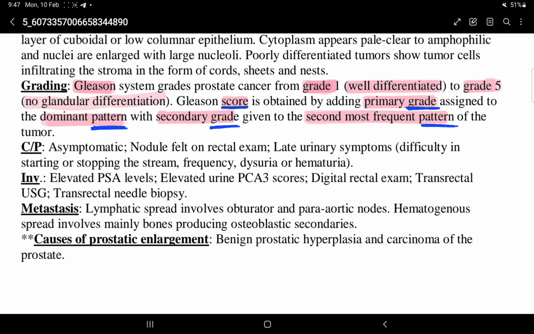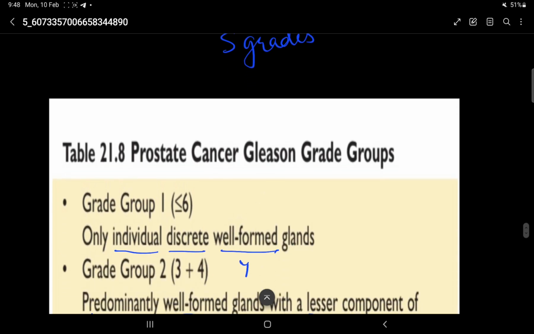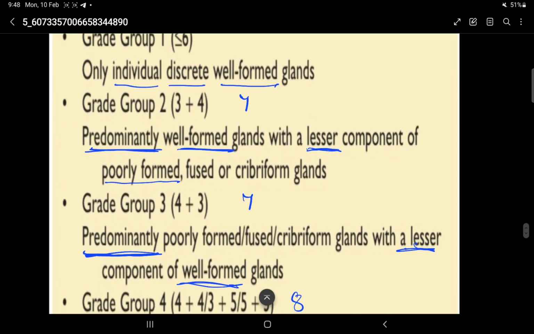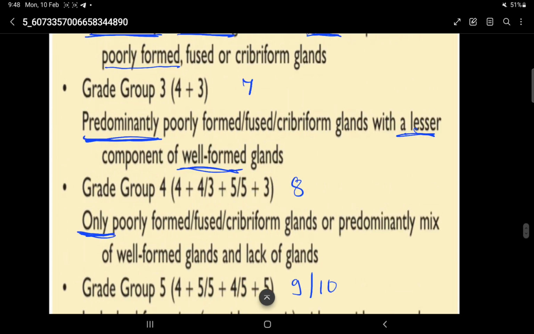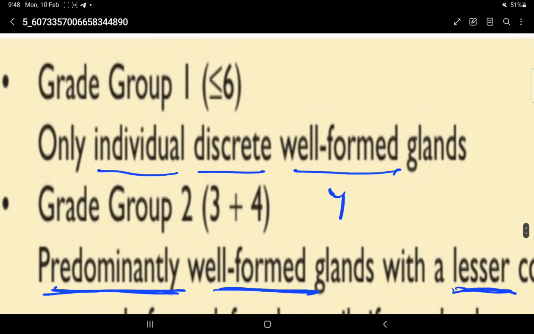Causes of prostatic enlargement are BPH and carcinoma of prostate. Prostate cancer Gleason grade group: there are 5 grade groups. Grade group 1: score is less than or equal to 6. It has only individual discrete well formed glands.